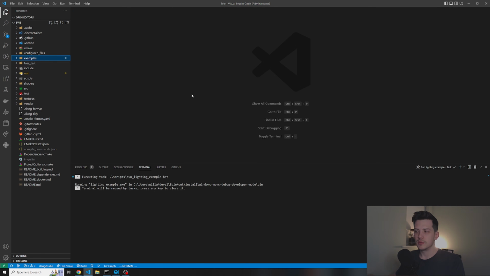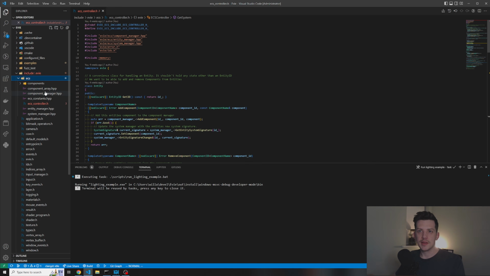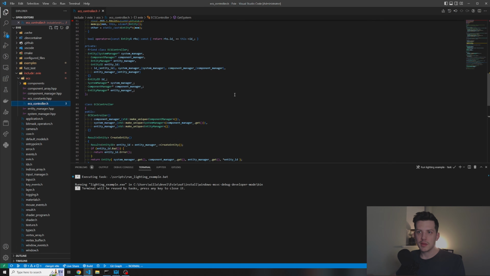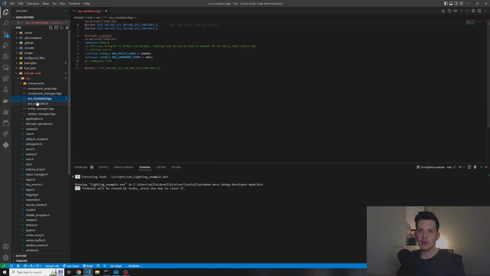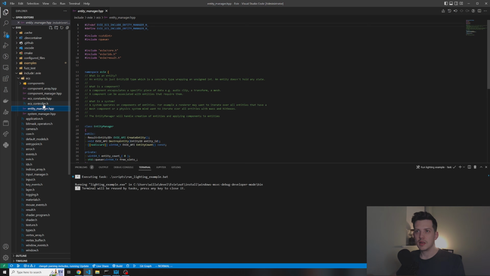So quite a few dependencies, but they're all reasonable considering it's a solo game engine project and I need to cut corners where possible. One of the things that I find really interesting is the entity component system. This is a custom entity component system, probably very similar to many out there. I just wanted to write my own because it was fun to write and it taught me a lot, and I think I'll do a video on its design and implementation if you're interested.